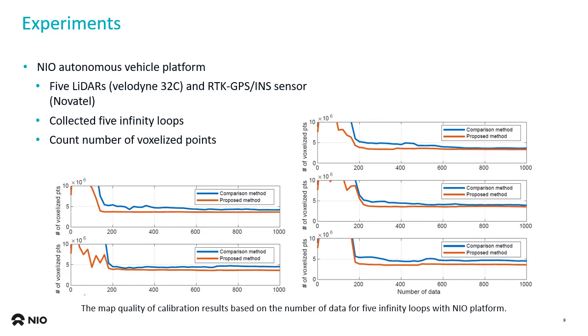Also, the proposed method is demonstrated with practical autonomous vehicle platforms owned by NIO. The results are tested on map quality by counting the number of voxelized points. The results are better than the comparisons for all 5 drives.